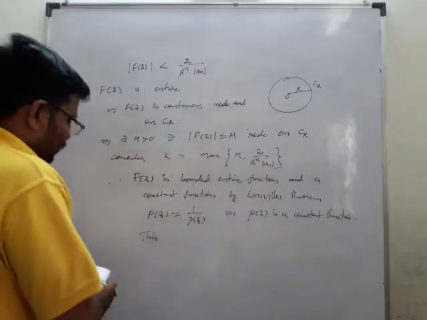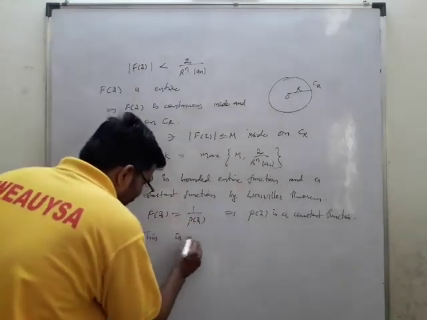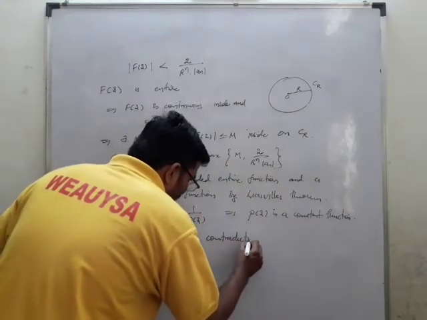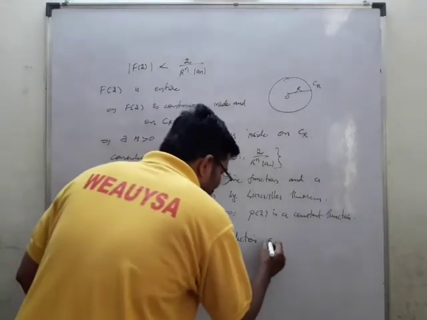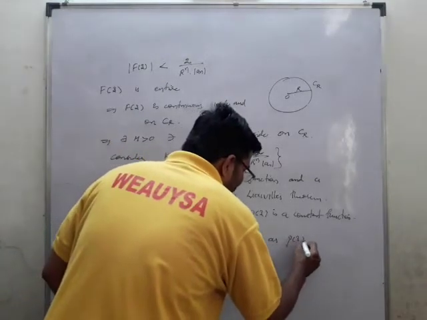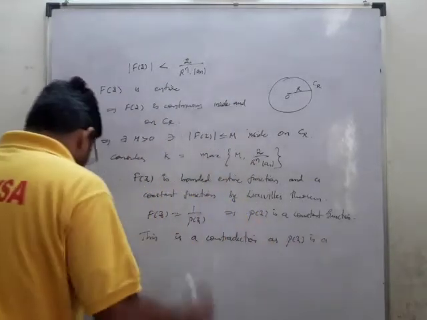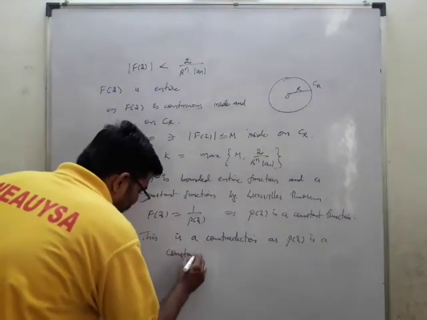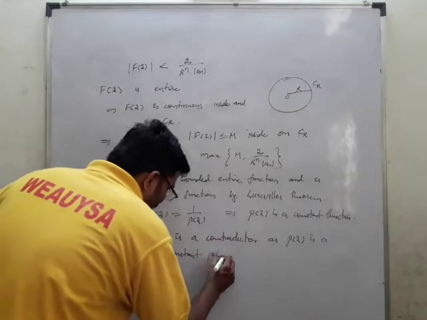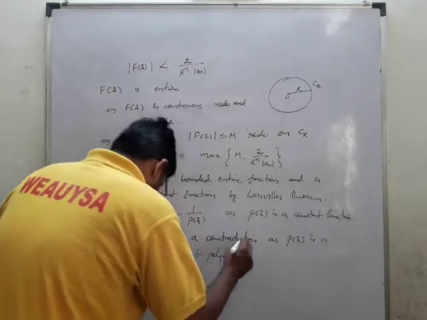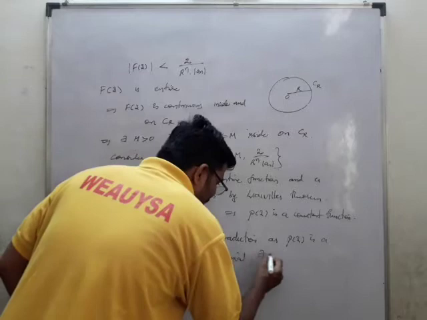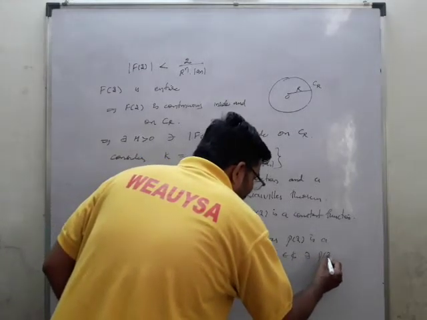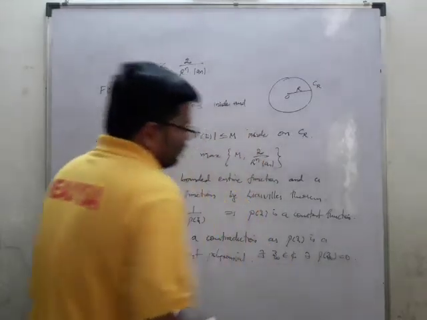But what is that now? This is a contradiction, as P of z is a constant polynomial. It is a polynomial which I got. So there exists z0 belongs to C such that P of z0 is equal to 0.